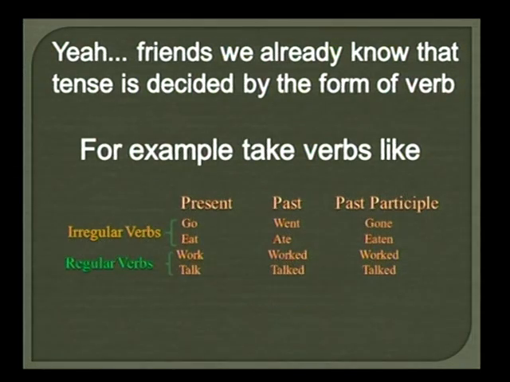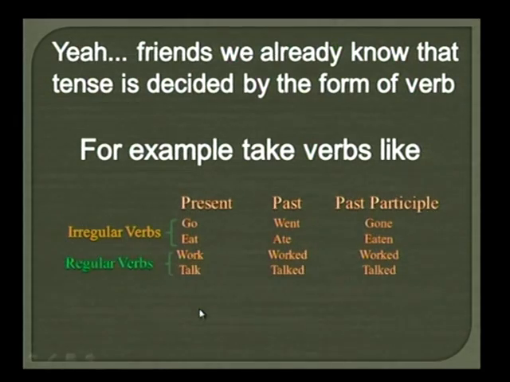Now you say me about eat. Eat, ate, eaten. Here you can see work, worked, worked. So work is the present form of the verb, worked is the past form of the verb and worked is the past participle form of the verb. Friends, here you can see talk. What is the past form of talk? Talked. And past participle? Talked.